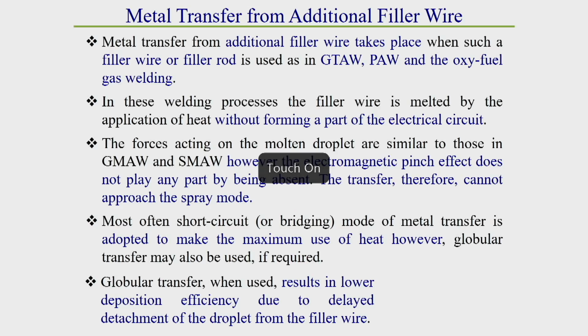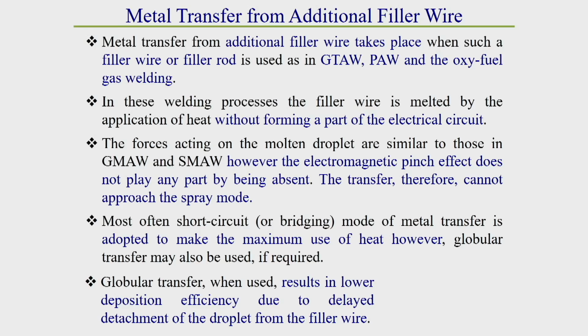Now, we will see how the metal transfer takes place once we use an extra filler material. If you use a separate filler material, then how the metal transfer takes place, that also we should know. What happens here when extra filler material is used, what does it mean? Generally in this case a non-consumable type of electrode is used. Here this is the tungsten electrode,